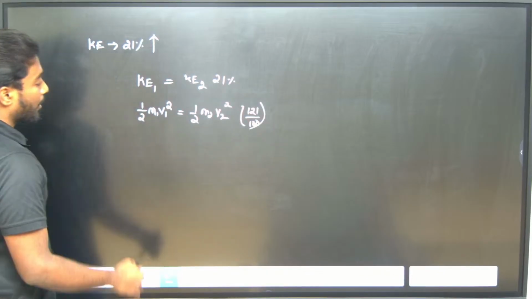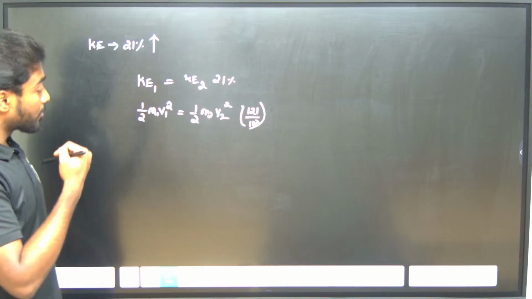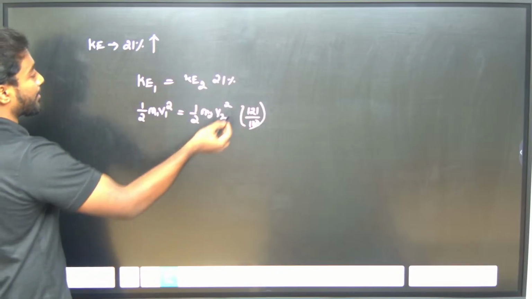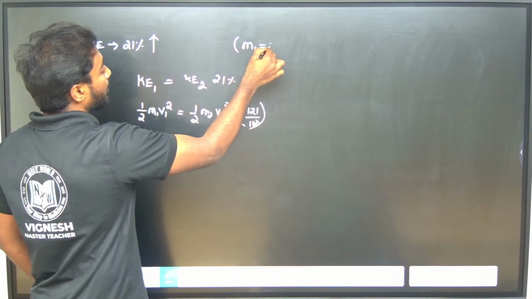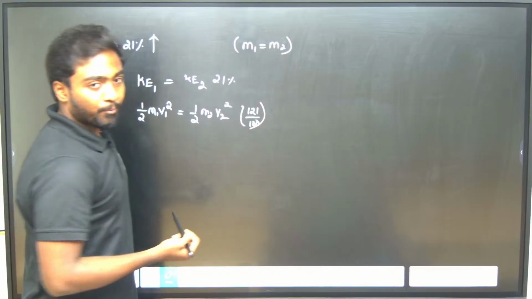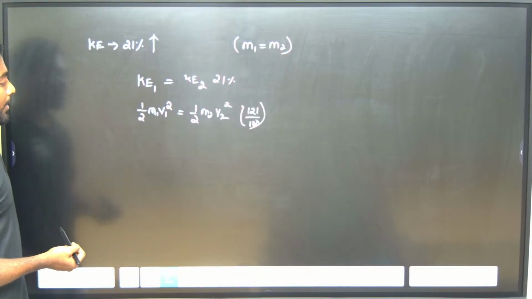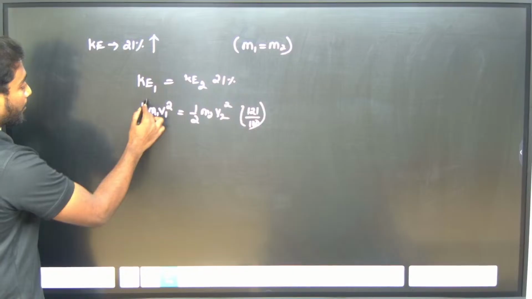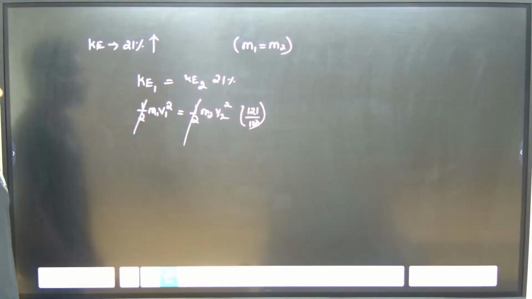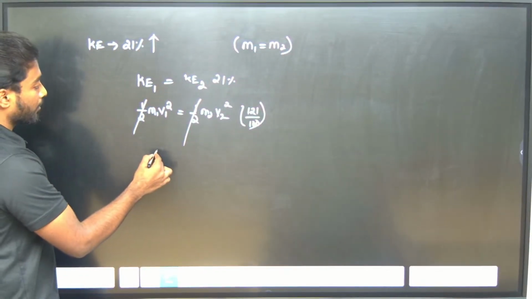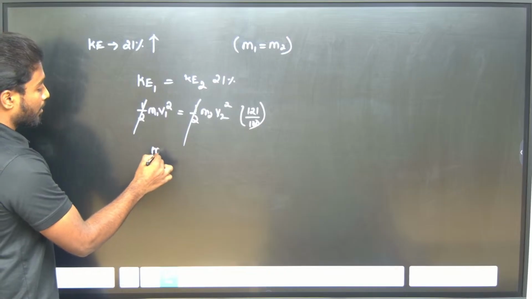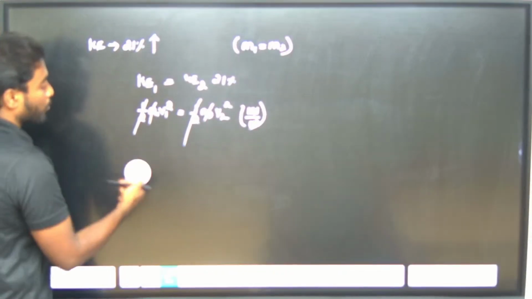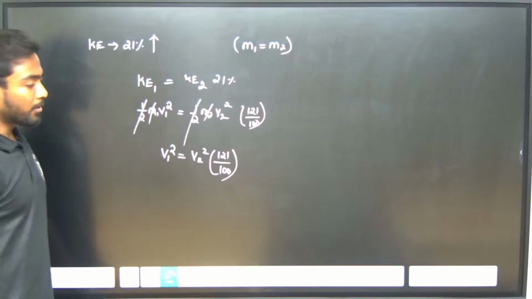Now, if I talk about the mass, will mass change? No, mass will always be equal. M1 will be equal to M2. So I can take this 1 by 2 out, and M1 and M2 also. So V1 square will be equal to V2 square into 121 by 100. Right?